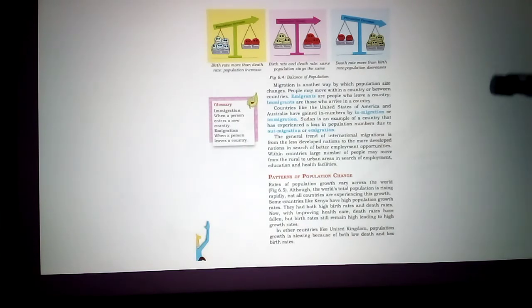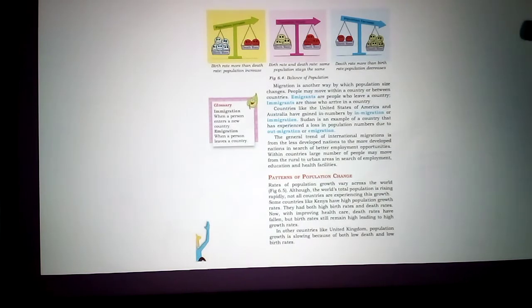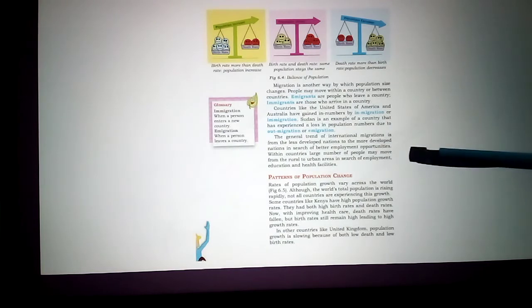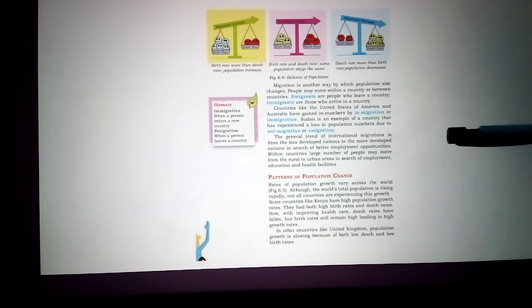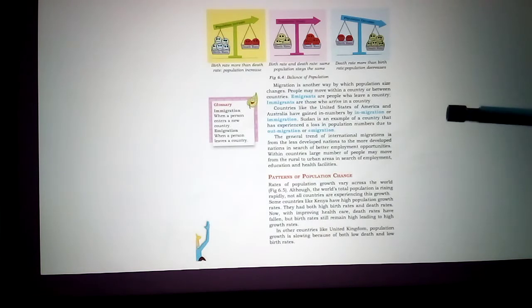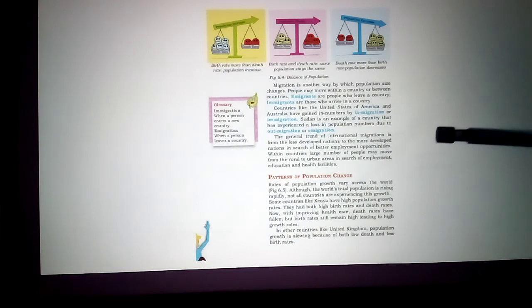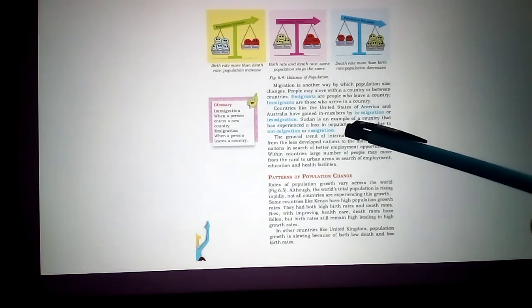Immigration means people from one country, from our India, going to another country. Next one, out migration. That is called emigration. From the country, there is loss of population due to out migration or emigration. They are going outside.